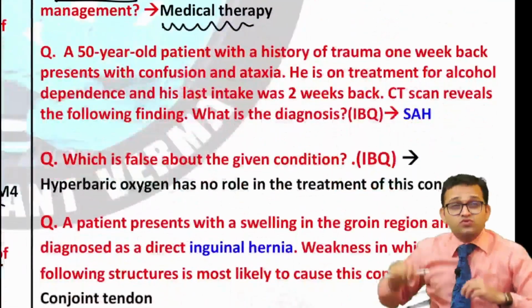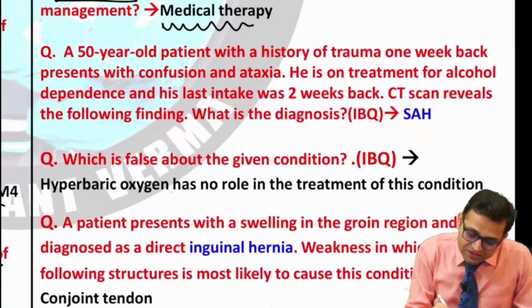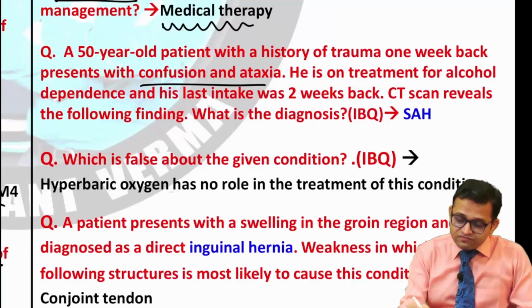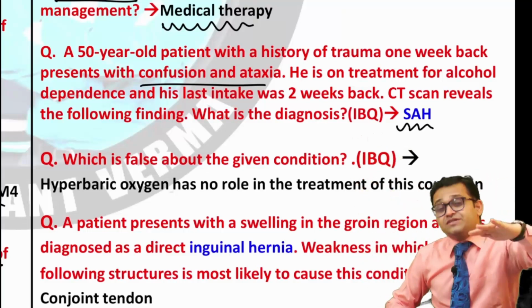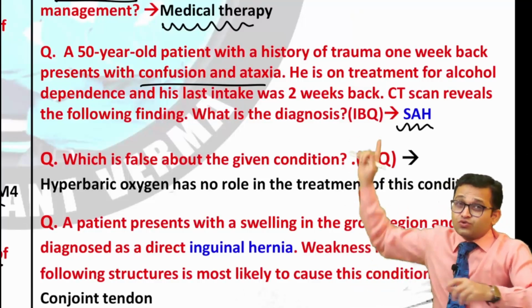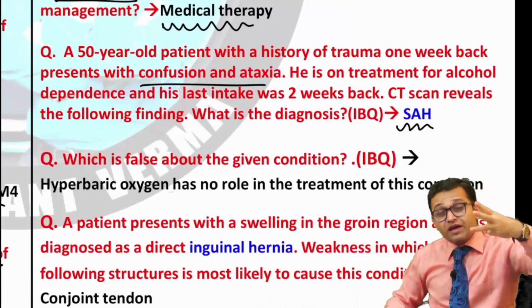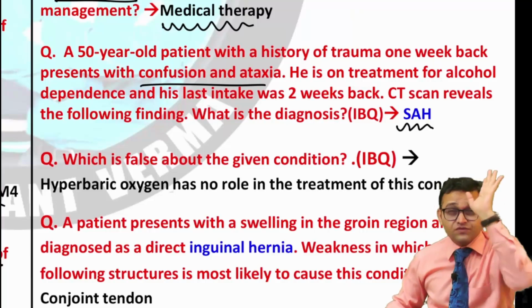Now can you see the next question: a 50-year-old male patient, with a history of trauma 1 week back, presents with confusion and ataxia. Okay, so this was a case of subarachnoid hemorrhage. An image based question was given. You can get the complete question with the 4 options and the images in our channel. So right now, no excuse with the EDH, SDH, subarachnoid hemorrhage and intracerebral hemorrhage. Sure, one question is going to be asked from this topic.